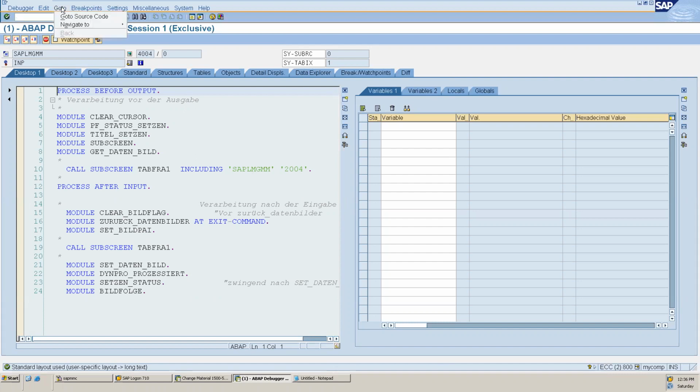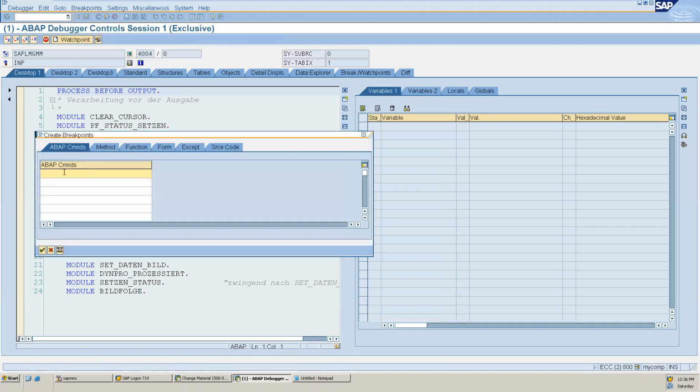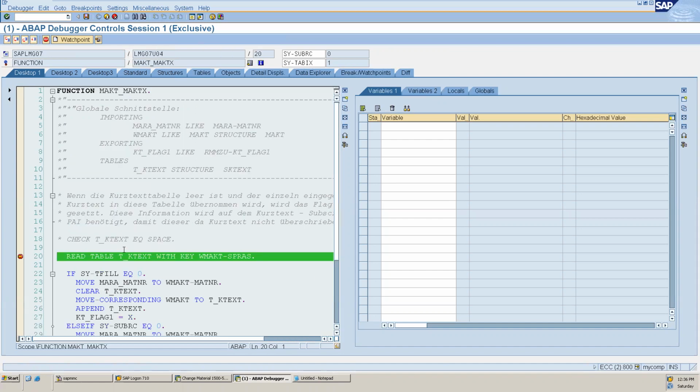So for example, if I have to check for any read table, wherever read table is getting triggered, and let's do F8. So wherever read table is getting triggered, it will stop. What does read table do? Read table is reading this table, right? We have already learned reading this table and putting the value into a work area, based on some key.